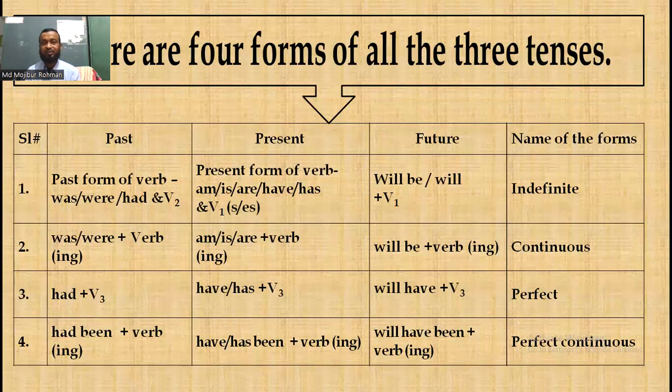Can I make you understand, my dear students? In this way, when we build up a sentence of future indefinite tense, we will have to use subject and then will and then verb 1, or will be and then verb 1. In this way, if you follow the slides, you will easily make the structures of the 12 sentences.